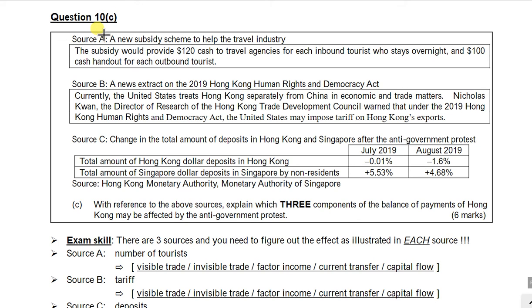For question 10C, there is an examination skill that you must remember before your DSE. As I have actually mentioned many times, if the question asks you to refer to the sources, then you have to refer to the sources one by one. There are source A, B, and C. Please respond to each of the sources so as to get the full marks. Don't respond to only one or two of the sources, please.